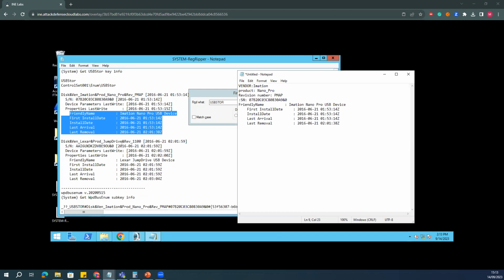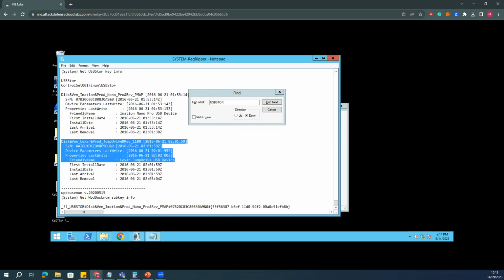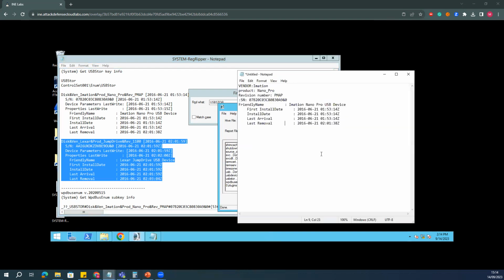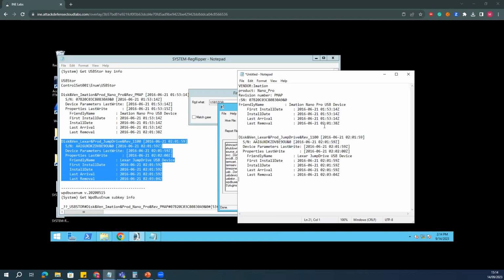Then in the second log, it says that a second device is also there. So there were two USBs. First USB details we already have, right? If I go to the second USB details, you will see that this is the Lexar USB bundle. Then the last time he connected is this one. So for a few seconds, he connected two USB drives. This is how you extract that information.